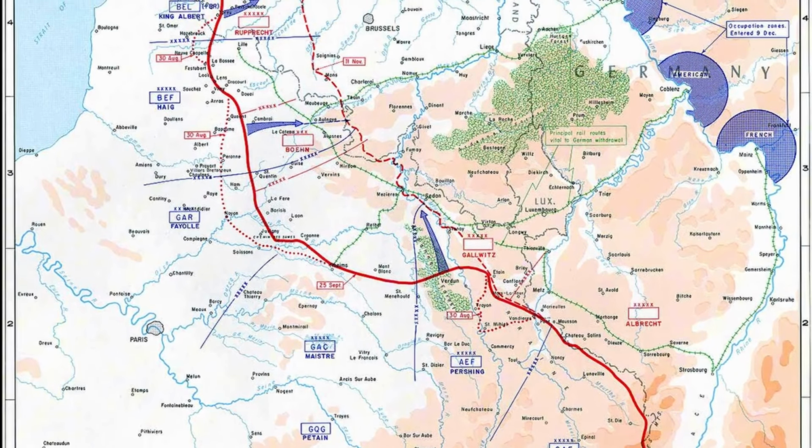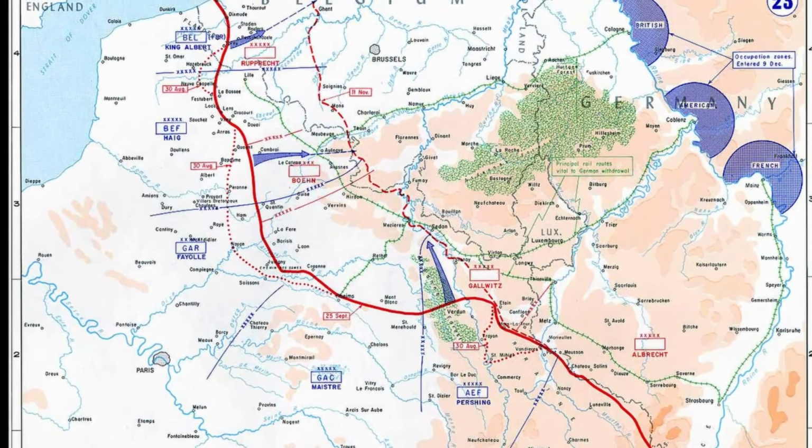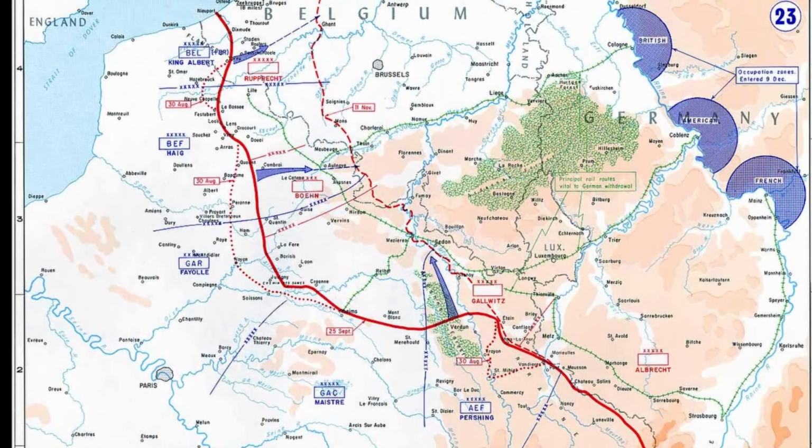By 1918, British forces participated in major offensives that pushed German forces back, contributing to the final collapse of German resistance and the signing of the armistice.